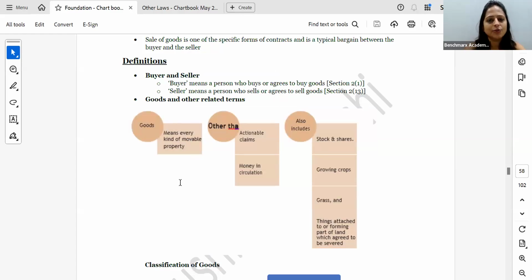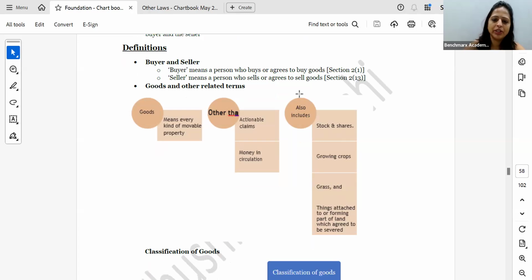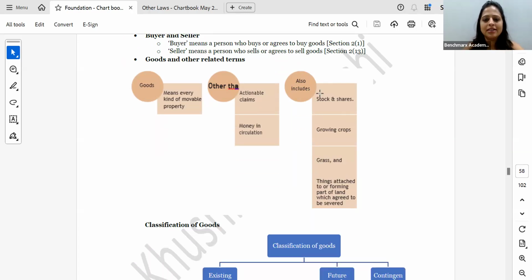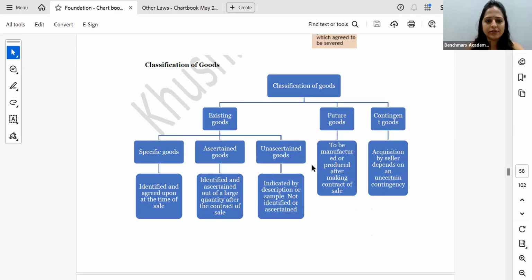So what is the definition of goods? Goods means every kind of movable property, including stocks and shares, growing crops, grass, and things attached to or forming part of the earth which are agreed to be severed, and other than actionable claims and money in circulation. So when we talk about goods, we are only talking about movable property. We are not talking about immovable property in the Sale of Goods Act. Now, how are the goods classified?